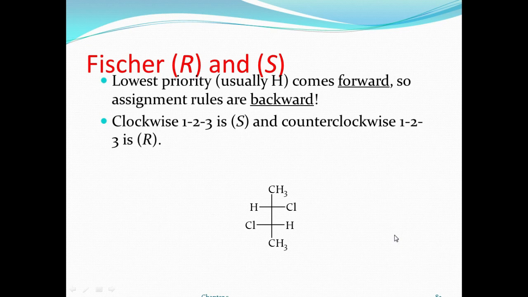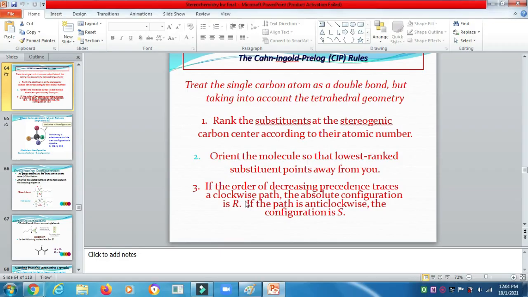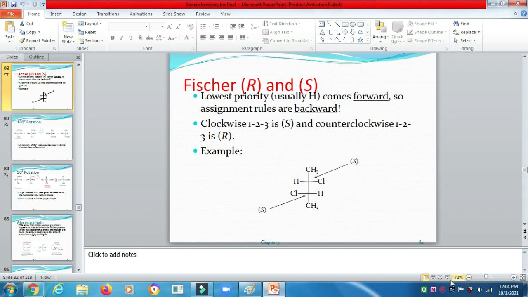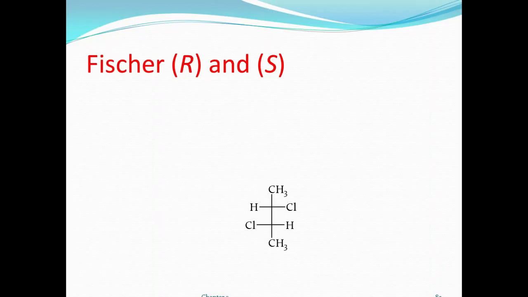Usually hydrogen comes down, forward. So the assignment is back. Clockwise 1, 2, 3 is S, and counterclockwise 1, 2, 3 is R. So already I told you this. You think of it as 1, 2, 3 here, and 4 is the lowest, the least priority group, right? This way you can easily find out the RS configuration of the molecules, right?